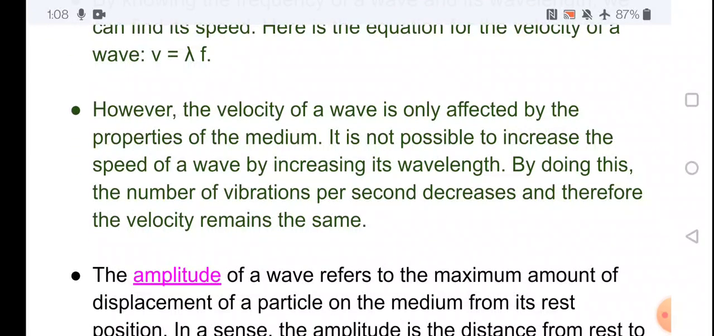However, the velocity of a wave is only affected by the properties of the medium. It is not possible to increase the speed of a wave by increasing its wavelength. By doing this, the number of vibrations per second decreases and therefore the velocity remains the same.